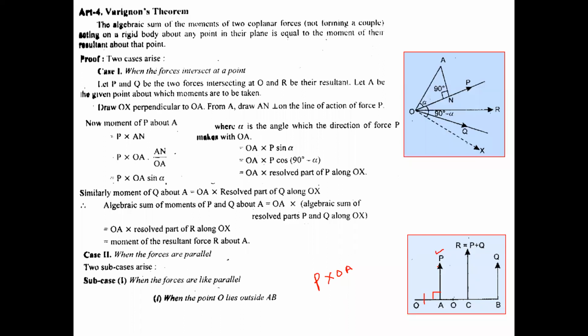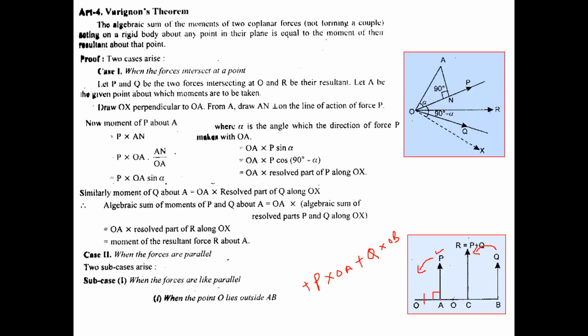And because this force is acting upwards, this point is moving in the anti-clockwise sense. So that's why I have taken the positive symbol, positive P into OA. Similarly for Q, I would have Q into OB. The perpendicular distance will be OB, this one. So again, this is also letting the point move in the anti-clockwise direction. So again, this is positive: P into OA plus Q into OB.